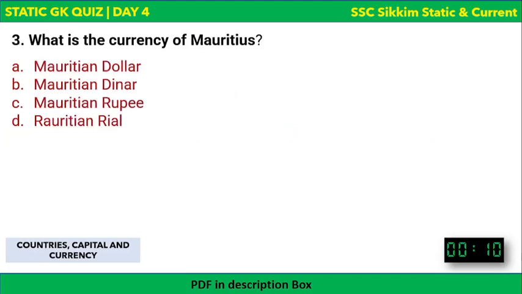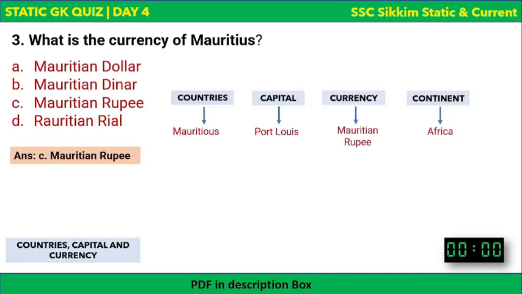Next question: what is the currency of Mauritius? The options are on the screen, and your time begins now. Mauritius. Mauritian dollar, dinar, rupee, or rial. Well, the time is over. The correct answer to this question is Mauritian rupee. Mauritius is a country in Africa. Its capital is Port Louis and the currency is Mauritian rupee. Remember the capital as well.